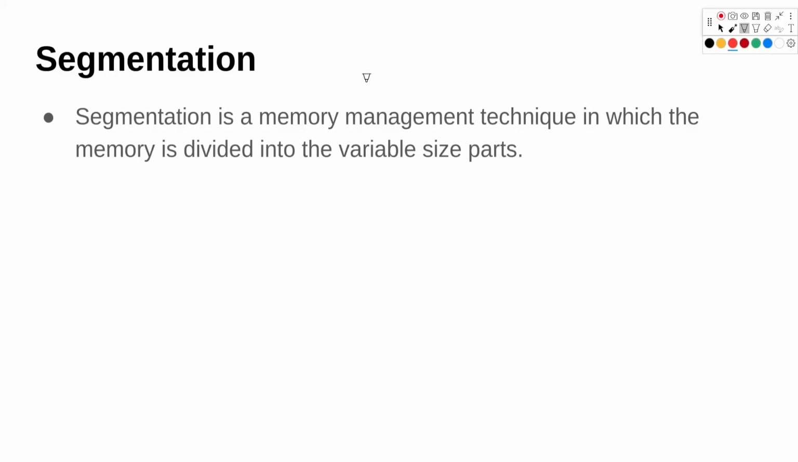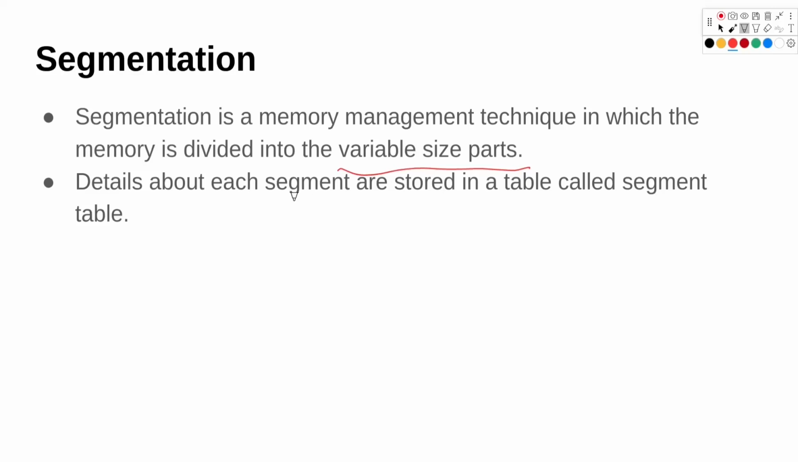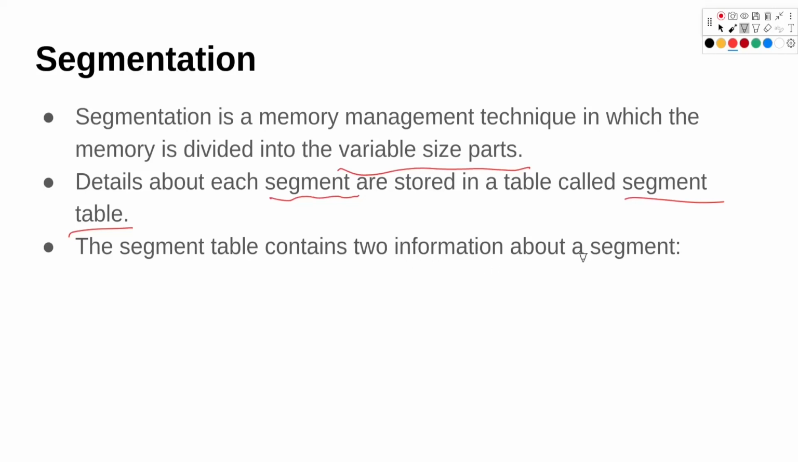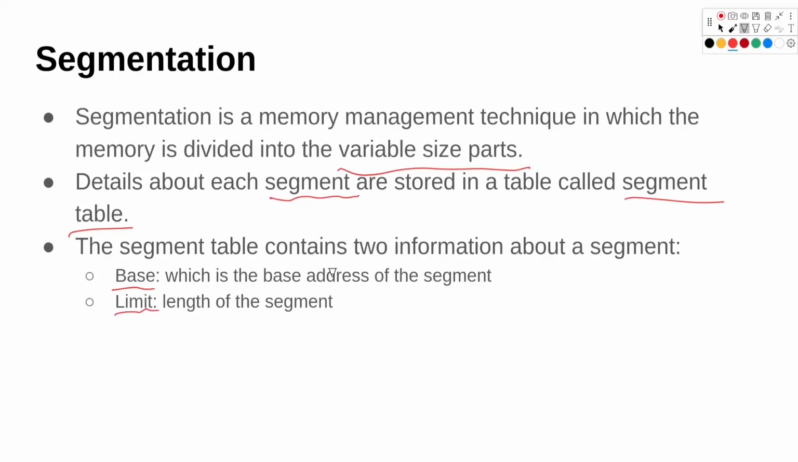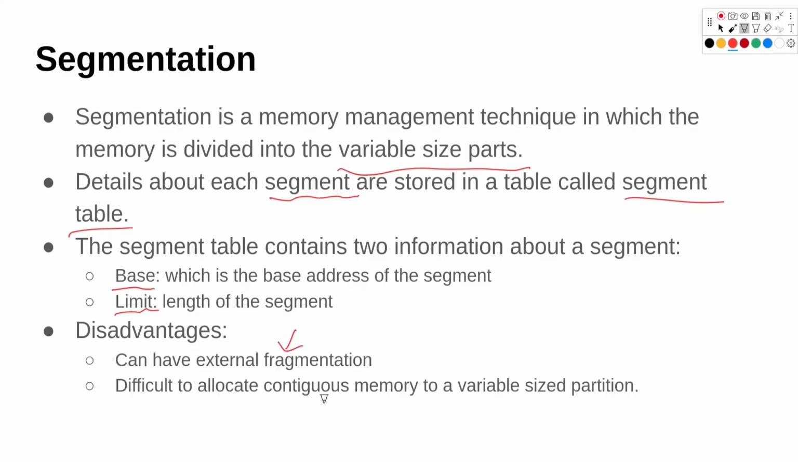Segmentation. So segmentation is also a memory management technique in which we divide the memory into some variable size parts. So details about each of those segments are stored in a table known as the segment table. So the segment table contains mainly two pieces of information about a segment. The first one is base, which is the base address of the segment, and second is the limit. That means how much memory that segment can store. Disadvantages of segmentation: it can have external fragmentation, so it is difficult to allocate contiguous memory to a variable size partition.